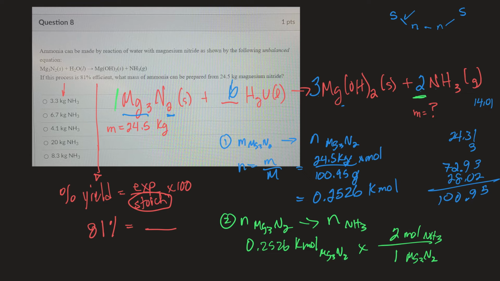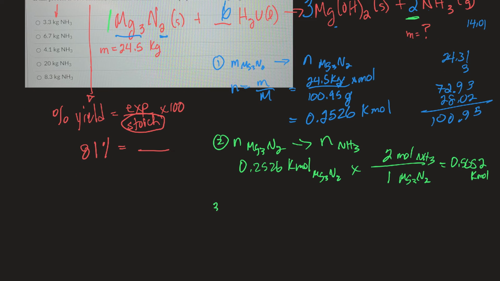So I need to double that number, times 2. So now I'm getting 0.5052 kilomoles of ammonia.